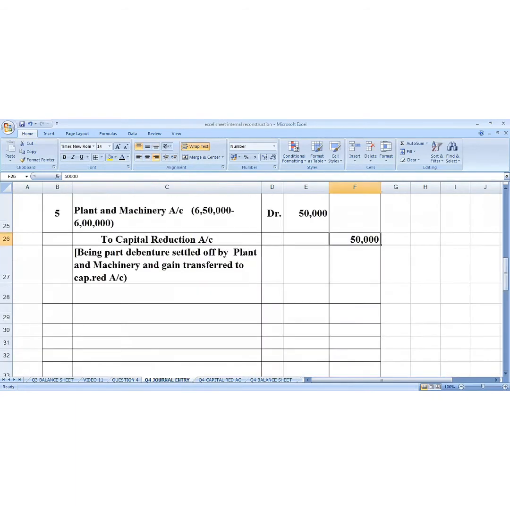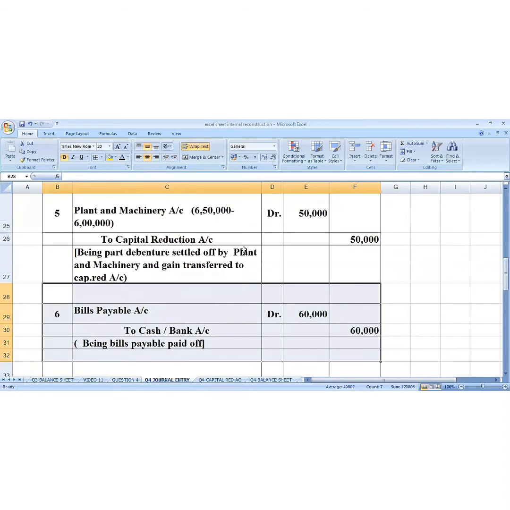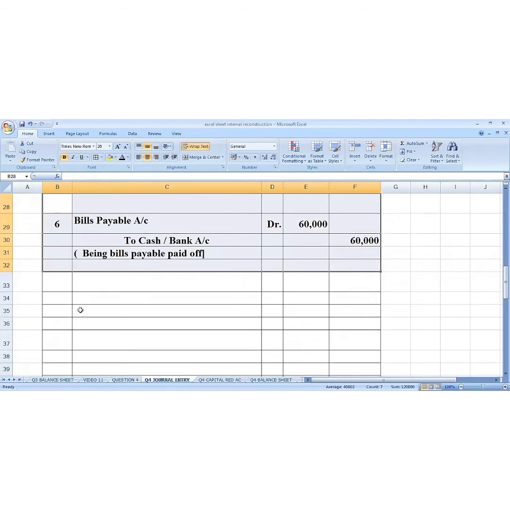So let us go to the journal entry. This is a journal entry for payment of bills payable because we are making a payment. So the journal entry is bills payable account debit to cash and bank account. That is 60,000. Then for creditors,